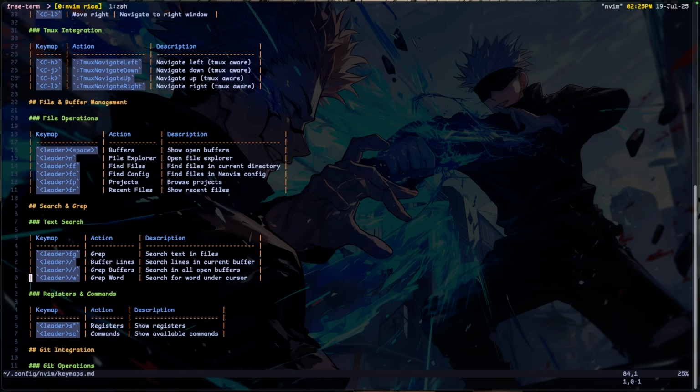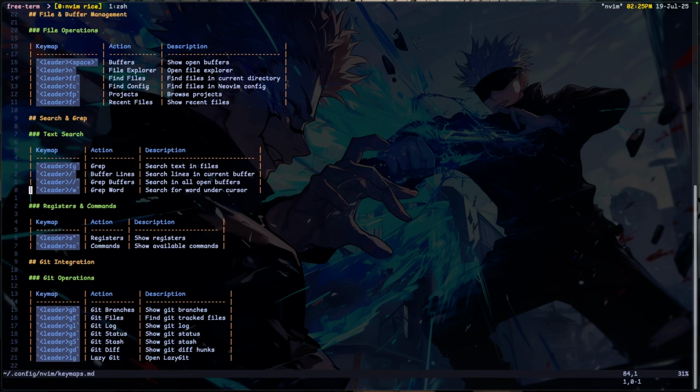I saw it in the documentation, and I was like, yeah, let me just add it. Maybe one day I may find it useful, but I don't. So speaking of being a noob at Neovim, I haven't been using registers a lot. But I'll get to learn registers and macros. Those are the two things I feel like I should learn as a Neovim user.